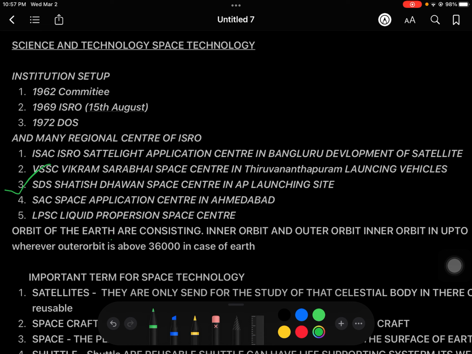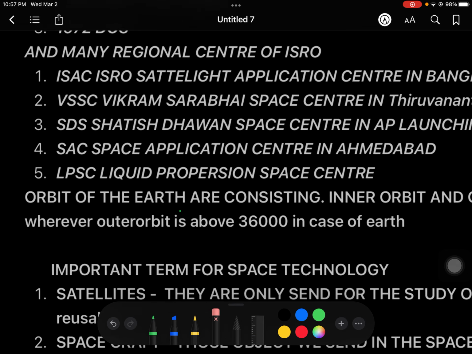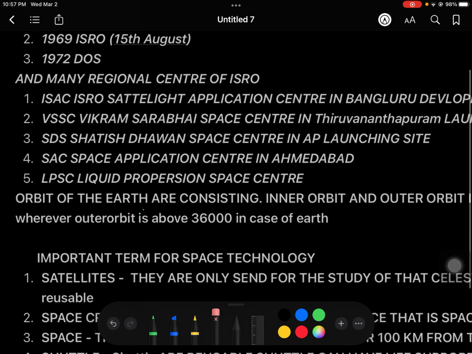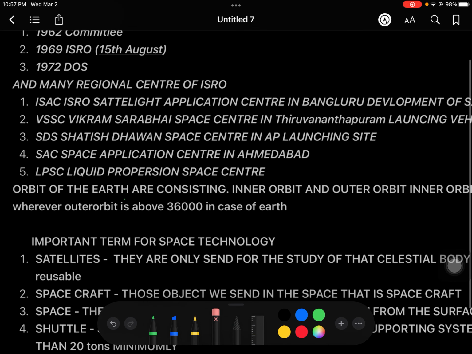This is a center in Ahmedabad. Now you have to tell me in the comment section what the work of this Space Applications Centre is. I'm giving a hint: some projects. Now next one, this is also a question. What is LPSC, the Liquid Propulsion Systems Centre? You have to tell me where it is and what its work is. So these are the questions that I have for you.